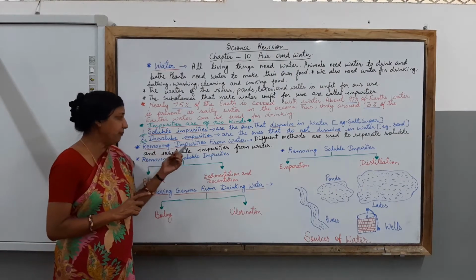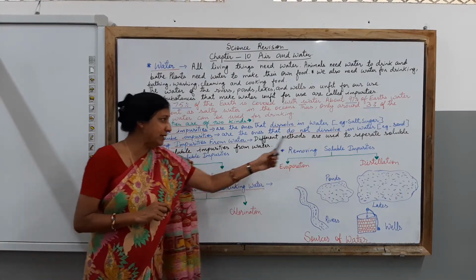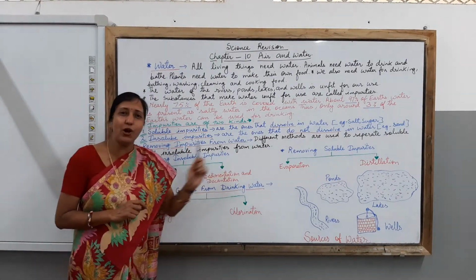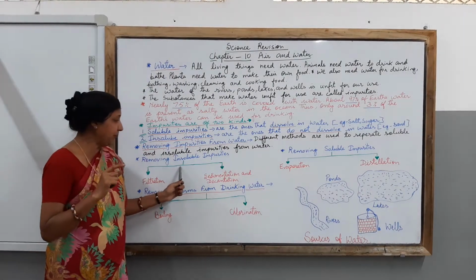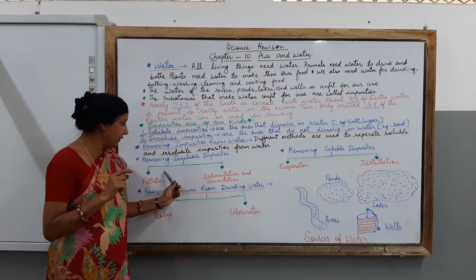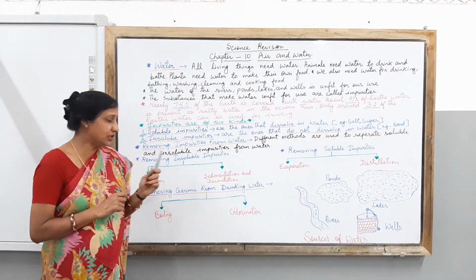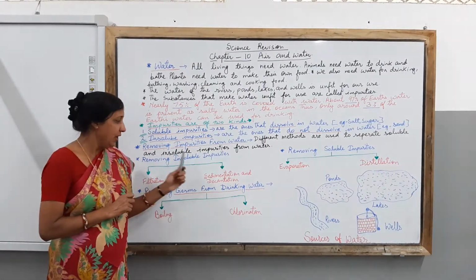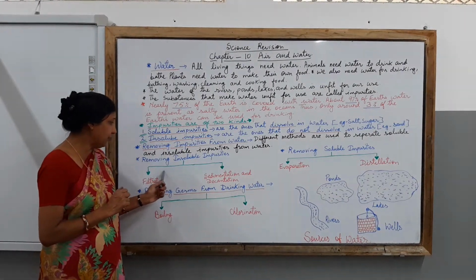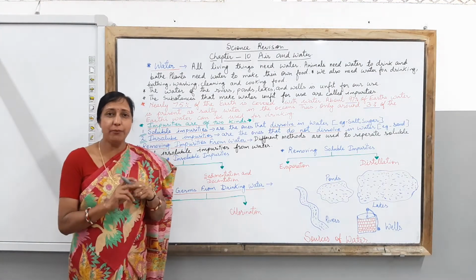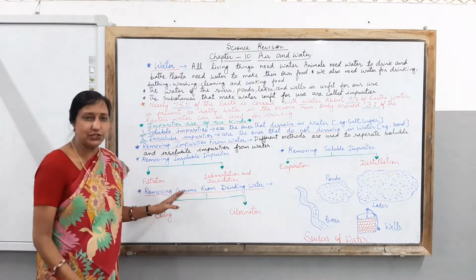Children, how do we remove these impurities? There are different methods. Different methods are used to separate soluble and insoluble impurities from water. So first we are going to know about the methods of removing insoluble impurities from water. One of the methods which is used is filtration. The others can be sedimentation and decantation, with which we can remove insoluble impurities from the water. So let's try to understand the first method, that is filtration.